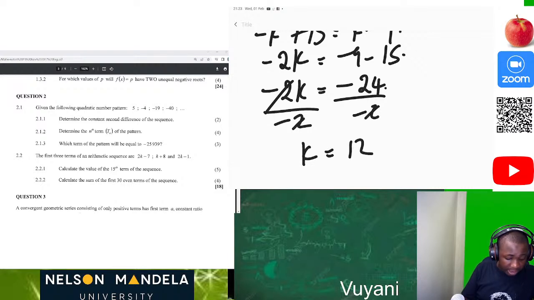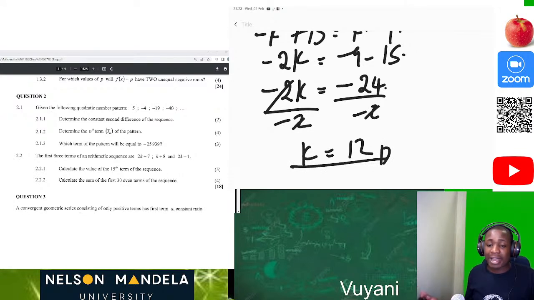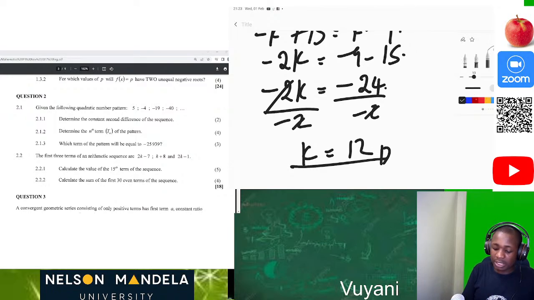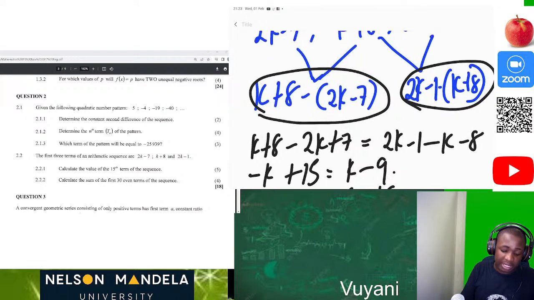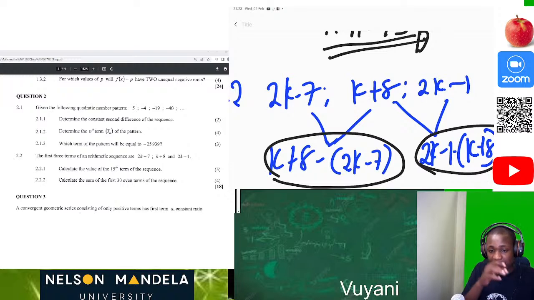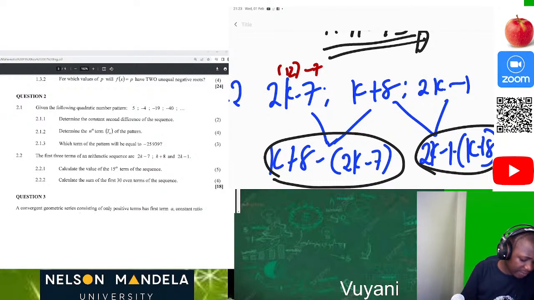From that point, we now know the value of k. So now we can determine the three terms of the sequence. How do we do that? We just substitute the value of k in the pattern which we're given. So 2 times 12 minus 7: 2 times 12 is 24, 24 minus 7, then we get 17 here.